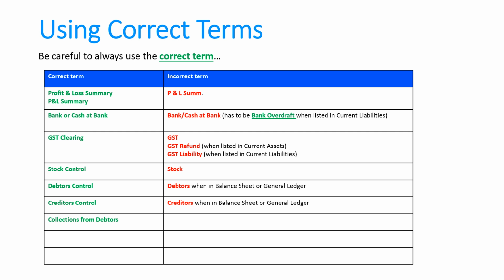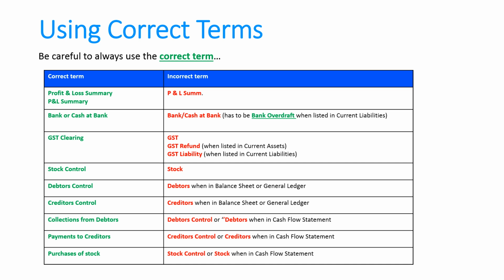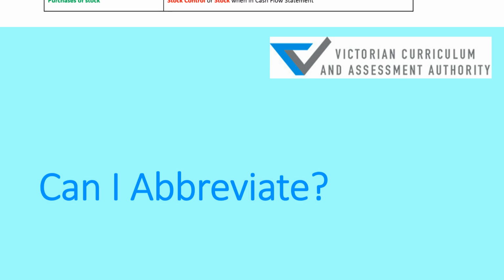In the cash flow statement, we're going to write collections from debtors. We're not going to write debtors control or debtors. Payments to creditors in the cash flow statement will be the same. We don't want to write creditors control or creditors. We're writing the name or the description of the transaction. And in the cash flow statement, we'll also write purchases of stock instead of stock control or stock.